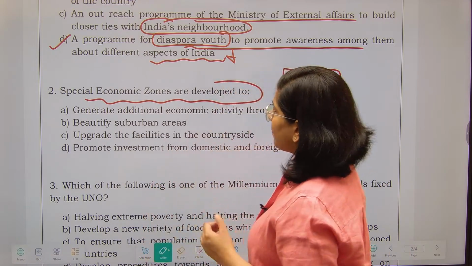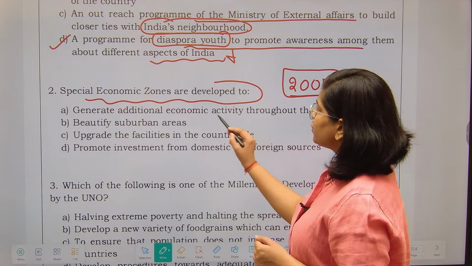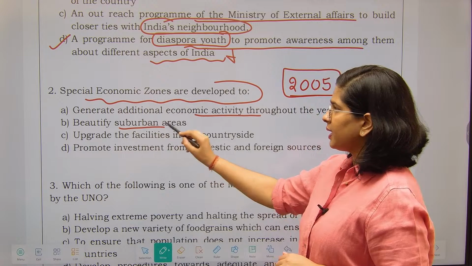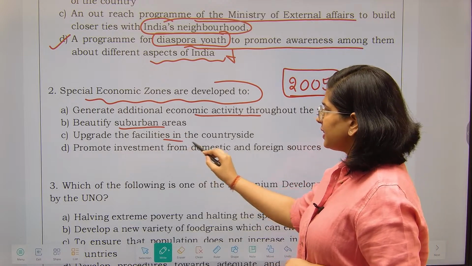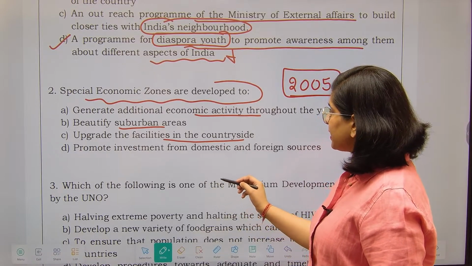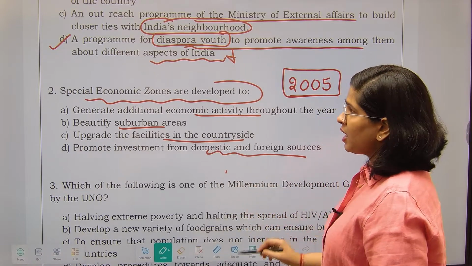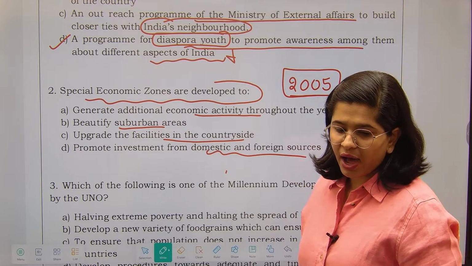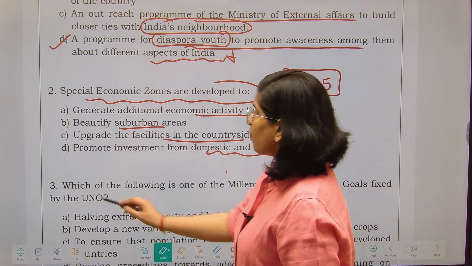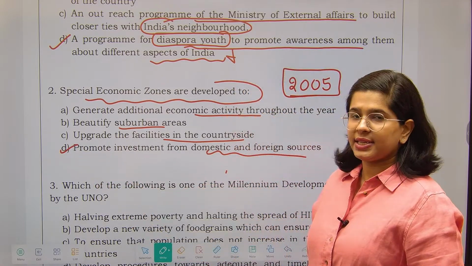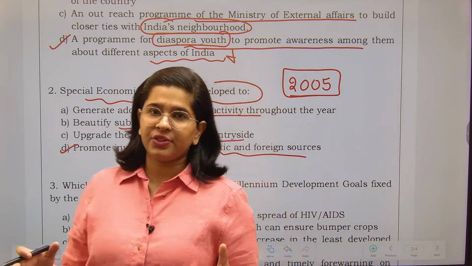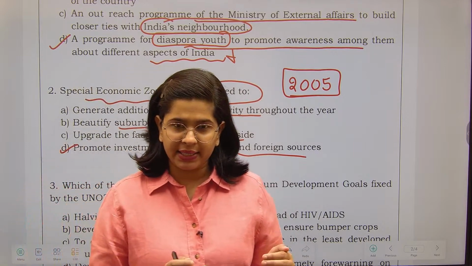Now what is the purpose of these SEZs? Generate additional economic activity throughout the year. Next is beautify suburban areas, upgrade the facilities in the countryside, as well as promote investments from domestic and foreign sources. Now out of these four, even if you have the slightest idea, the correct answer is right in front of you. It is promoting investments from domestic and foreign sources. What is an SEZ? So in our Indian territory, we mark an area separately. Fine.